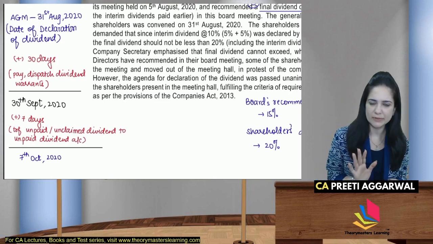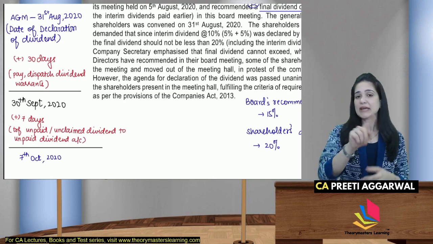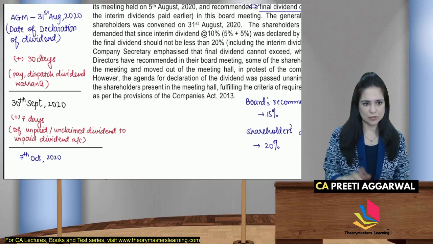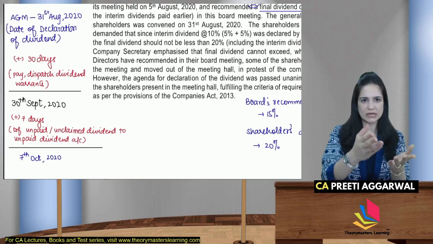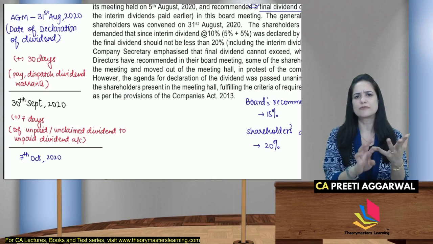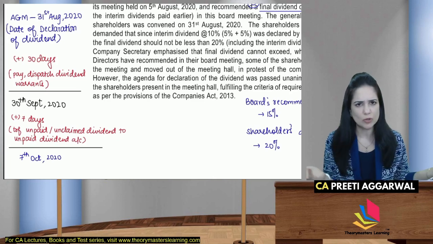That is what I have written there. So when we calculate 7 days, it means 1st October, because there are 30 days in September. So 1st, 2nd, 3rd, 4th, 5th, 6th and 7th October.